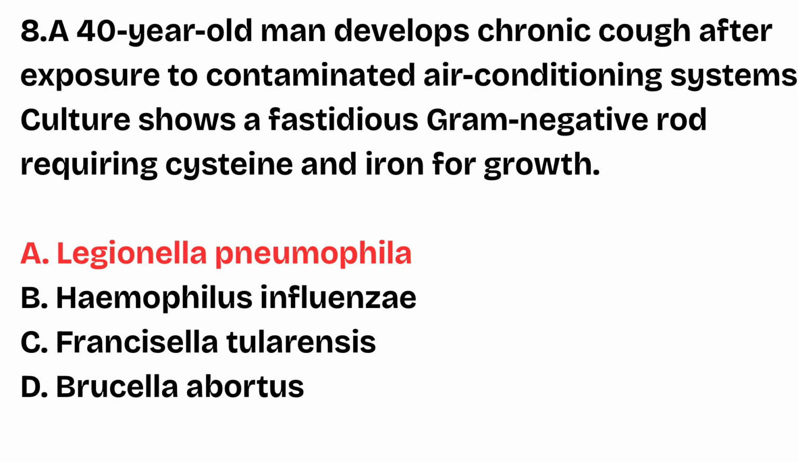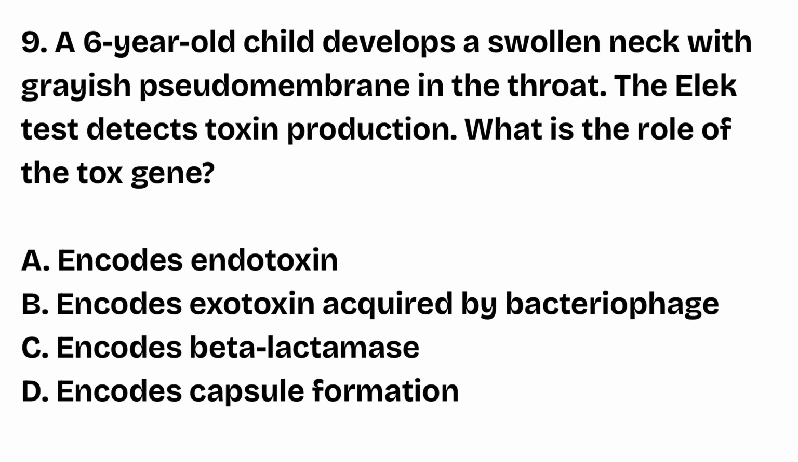The right answer is option A, Legionella pneumophila. Legionella pneumophila is a fastidious gram-negative rod requiring cysteine and iron for growth. It spreads through air conditioning or water systems and causes Legionnaires disease. Question number 9. A 6-year-old child develops a swollen neck with grayish pseudomembrane in the throat. The Elek test detects toxin production. What is the role of the tox gene?